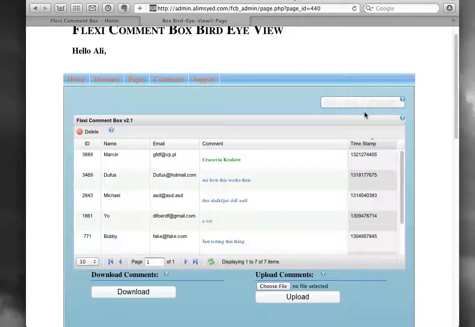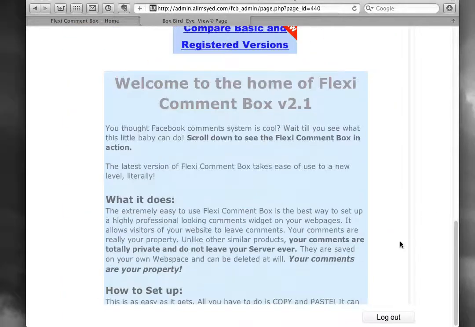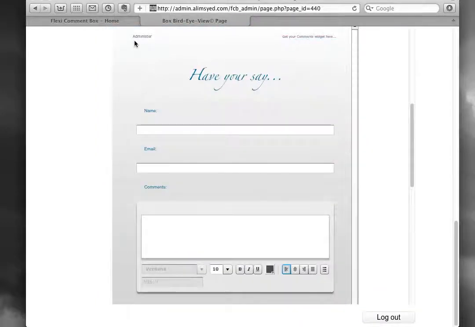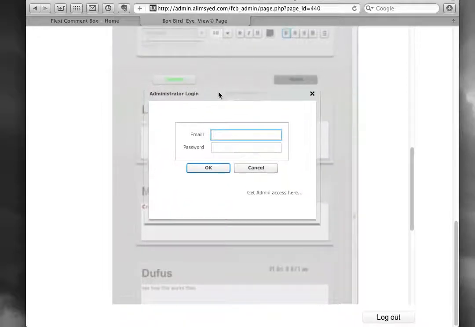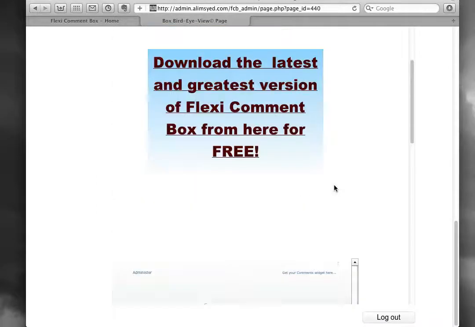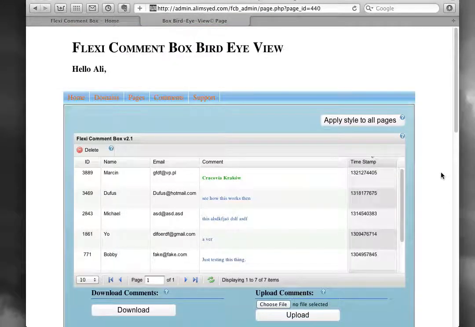And we have one more style here, one more button that lets you apply the style that you've just created on this page to all the pages that you have on your domain. For example, if I go ahead and get myself into administrator mode and change the look and feel, customize it, I do not want to go doing the same thing all over again for all the pages that I have installed FlexiCon box. I can simply click on this button, and it's going to be applied to all pages that I have.